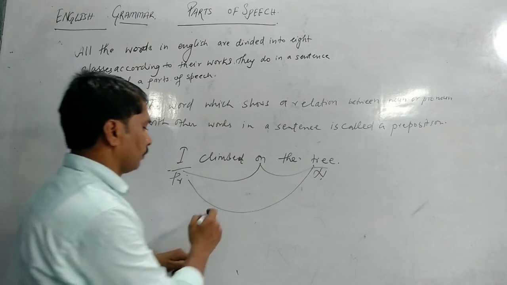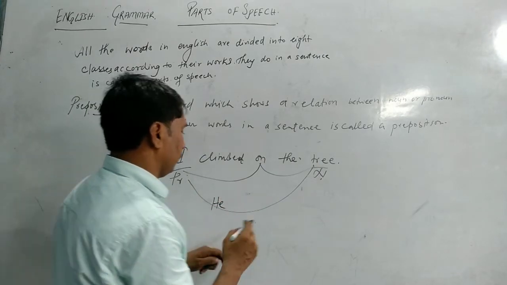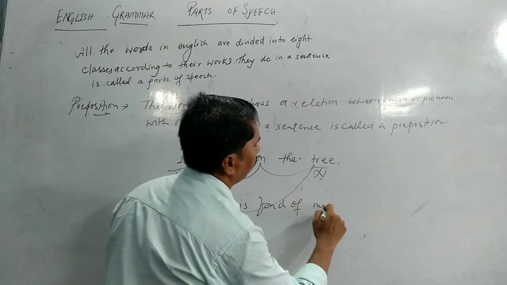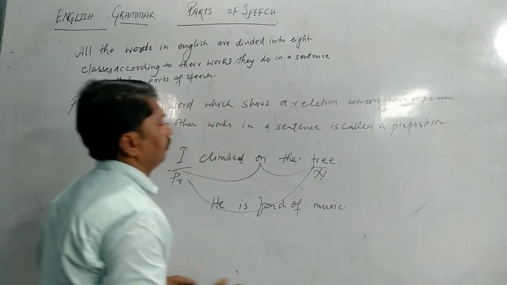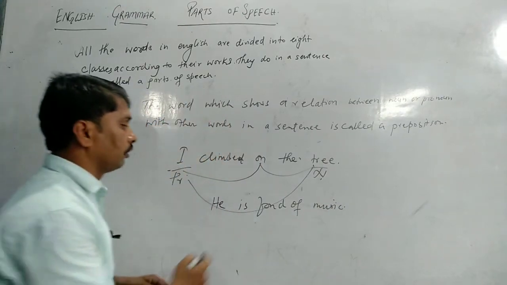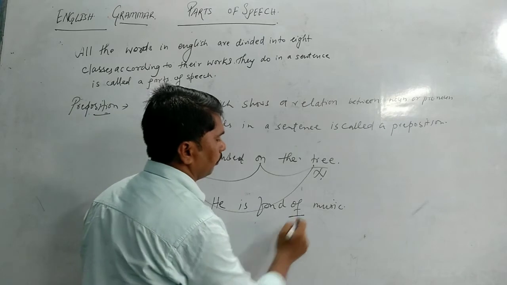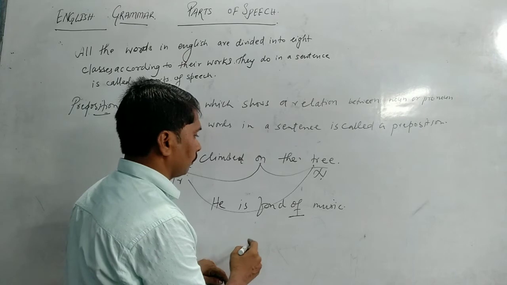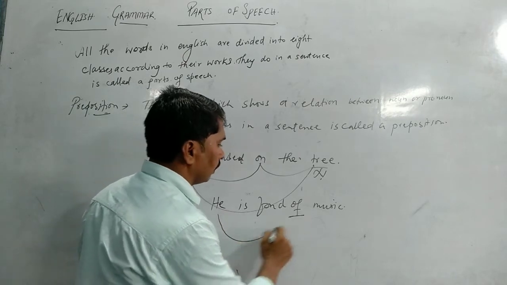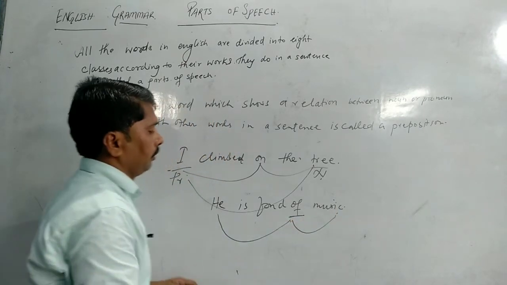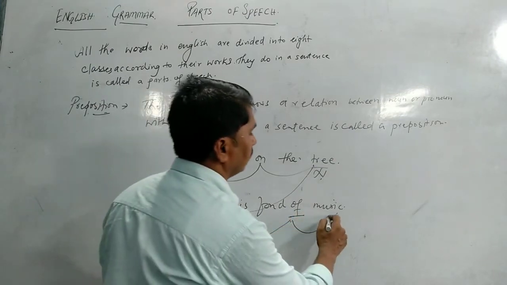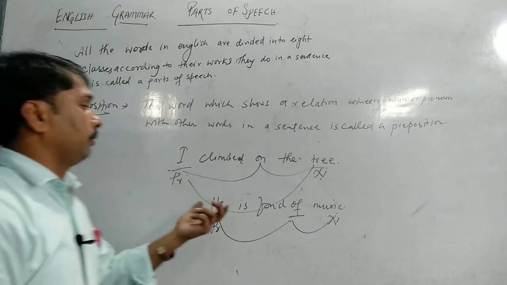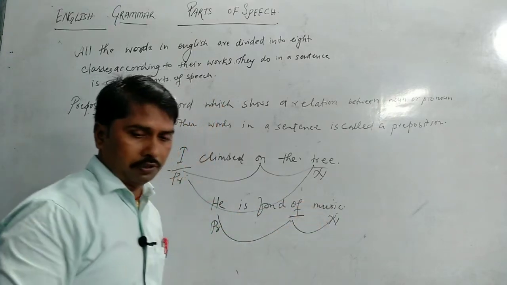Another example. He is fond of music. So क्या चीज़ शौकीन है? म्यूजिक का. तो he is fond of music. The word of is working as a preposition and showing relation between he and the music. So he is a pronoun and music is a noun. So it is showing the relation between noun and pronoun in a sentence.